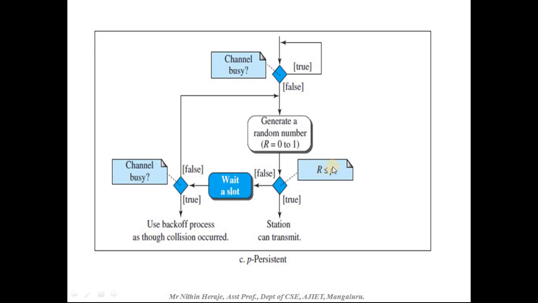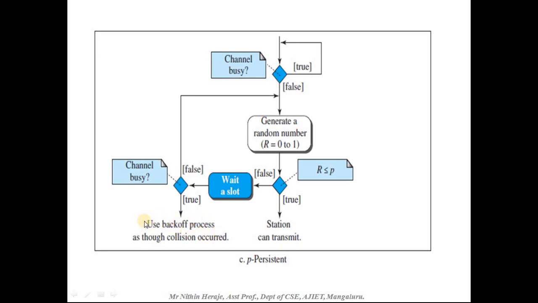That is, if this condition is false, it waits for the next slot and again senses if the channel is busy or idle. If it is idle, meaning it is not busy, then it again generates a random number and checks this condition. If the channel is busy, then it uses a back off process as a collision has occurred.